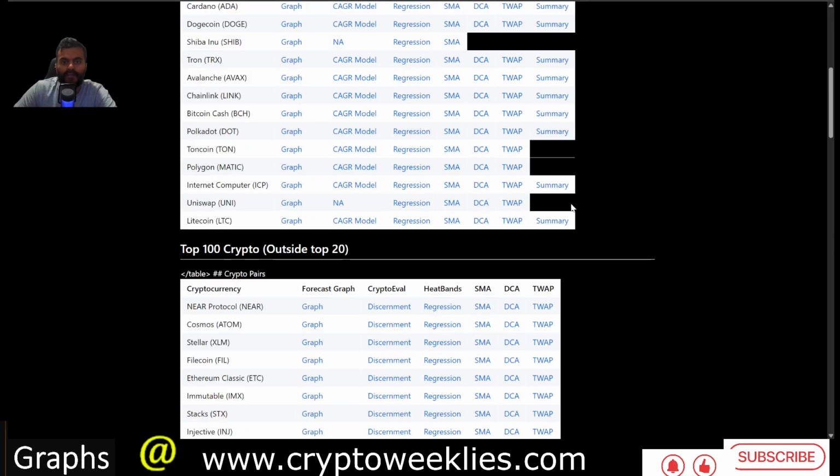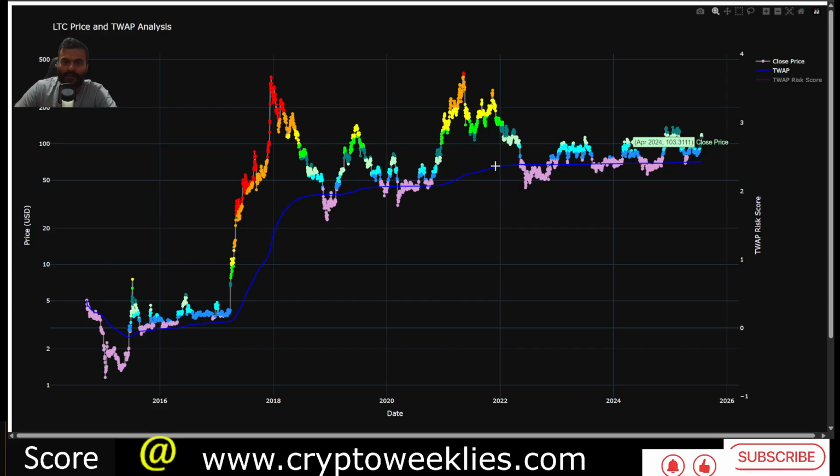The time weighted average price estimation for Litecoin, again over here, the time weighted average price risk, the blue line, helped identify the accumulation zone from 2018 onwards, where the price was lower than the time weighted average price. It helped identify the bear market accumulation.